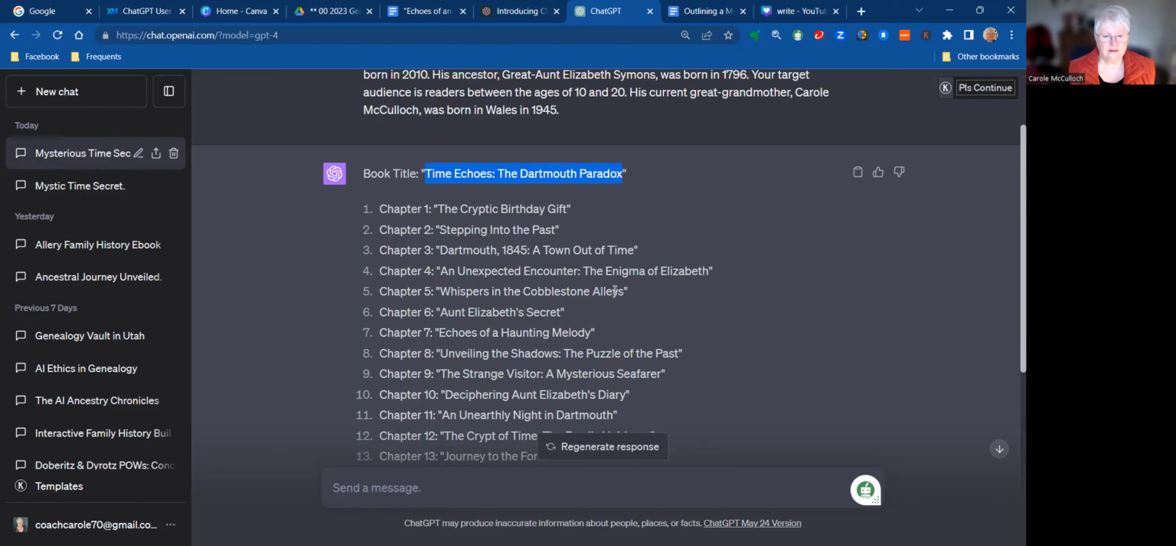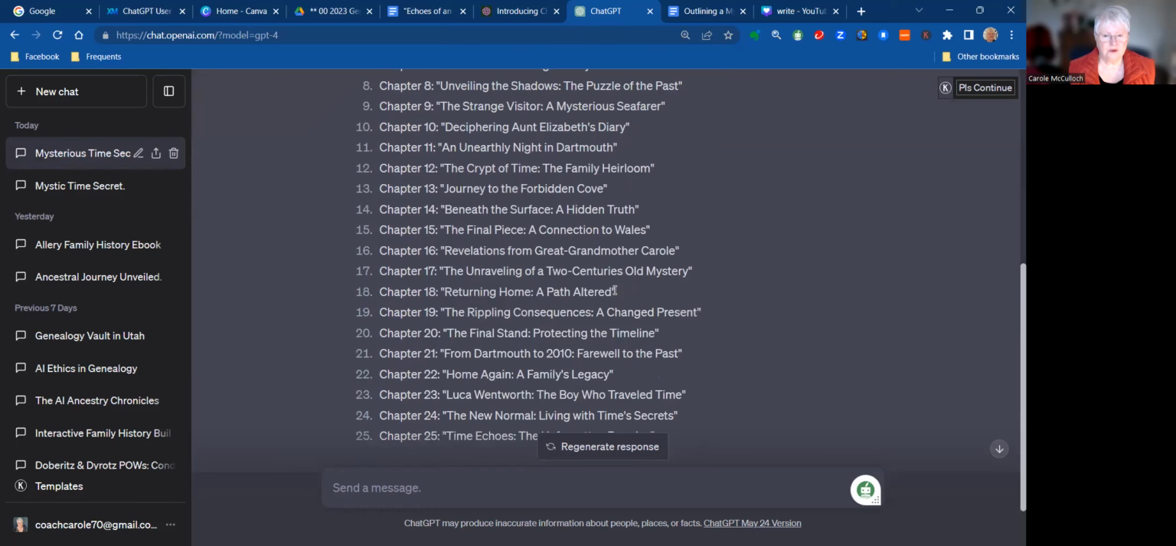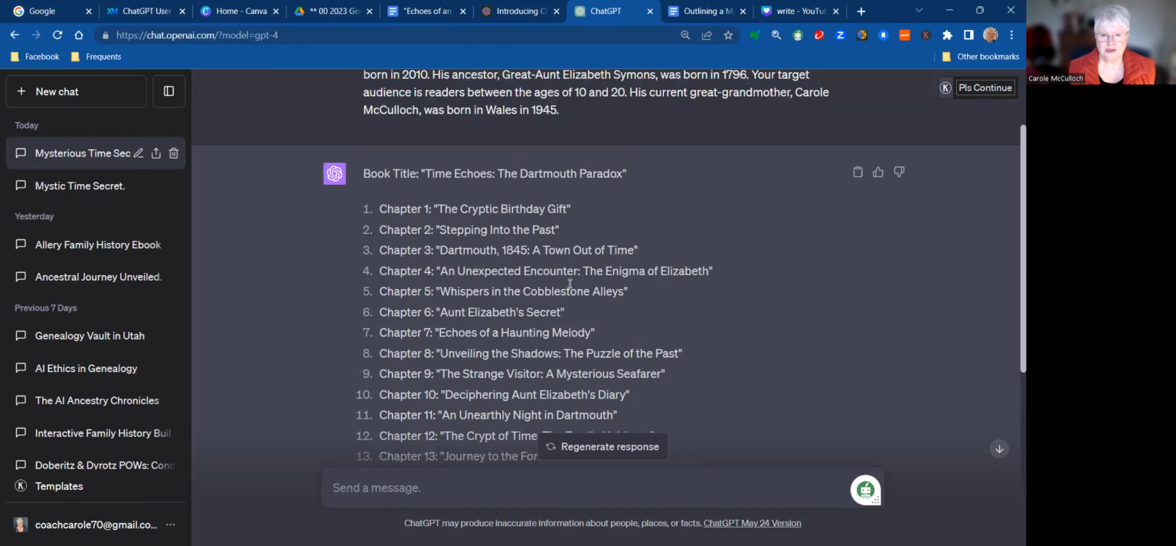So I've got my, how many chapters? 25 chapters here already in place. And I like how it's included me here in chapter 16. And all the other titles are just really making me want to get started to write about this character called Luca Wentworth, the boy who travelled time. Possibly that would be my idea of a subtitle for my book. Anyway, let's move on. This was a great start.